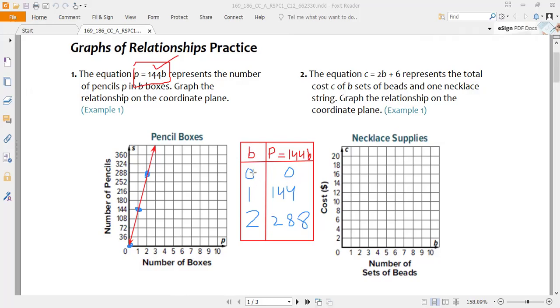We can select any value, 0 1 2 3 4 and so on, and if we plug in here the value of b, it will give us the pencils, the number of pencils. So we find if b is 0, p is 0. So we select a point and then so on. We join them through a line. So this is how we can make the graph for the given question.